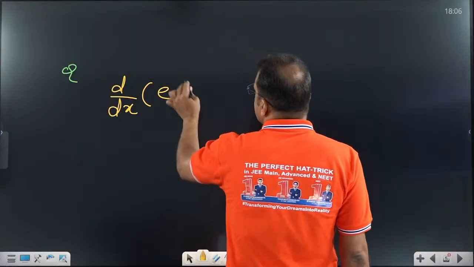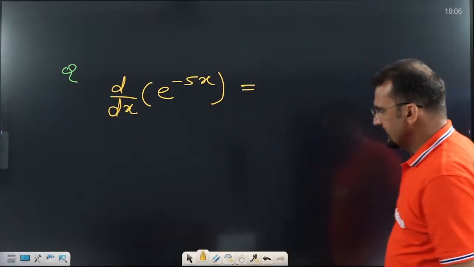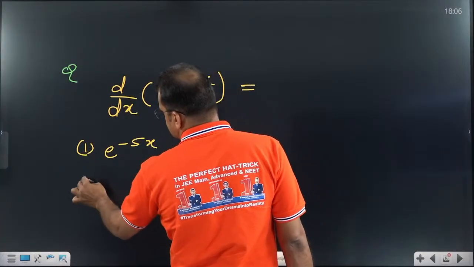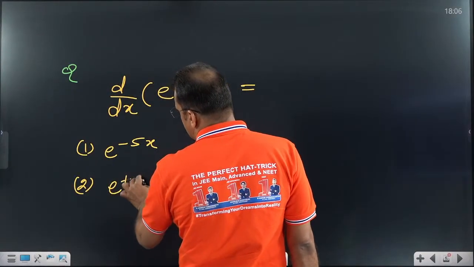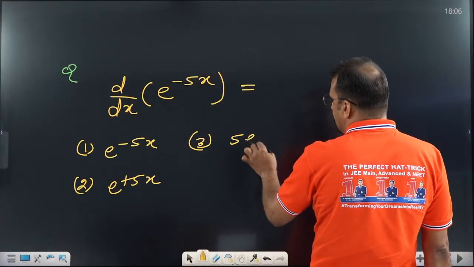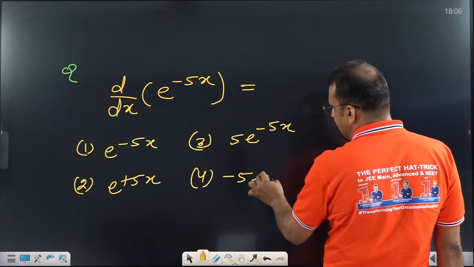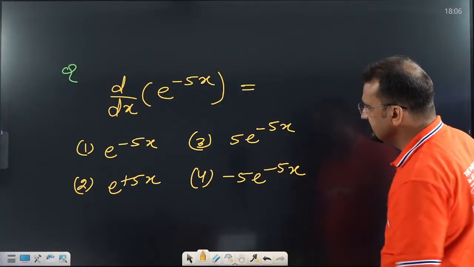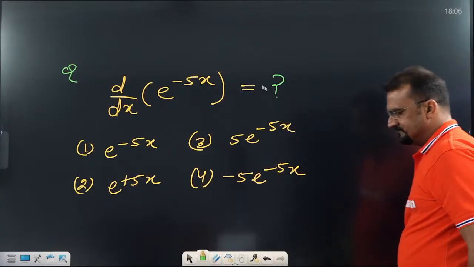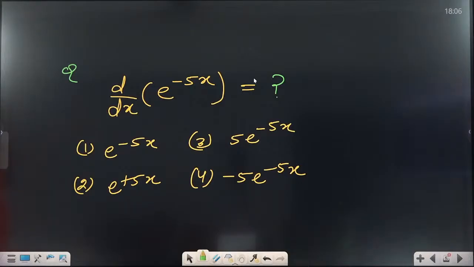d over dx of e power minus 5x, the differentiation will be? Tell me fast. Option 1: e power minus 5x. Option 2: e power plus 5x. Option 3: 5 e power minus 5x. Option 4: minus 5 e power minus 5x. Which option is the right option? Tell me fast. This is the basic question. Yes, dear soldier, the comment box should be fired with the right option.